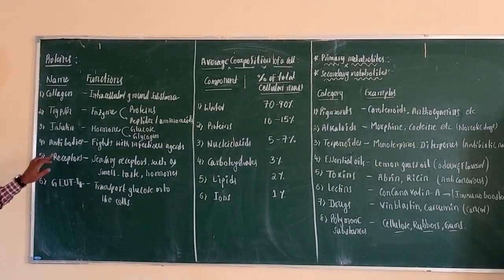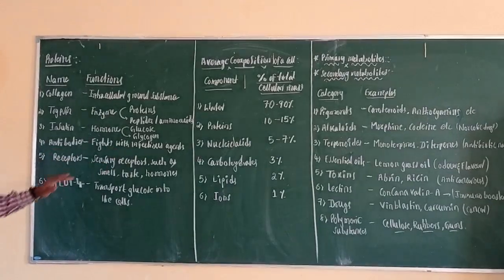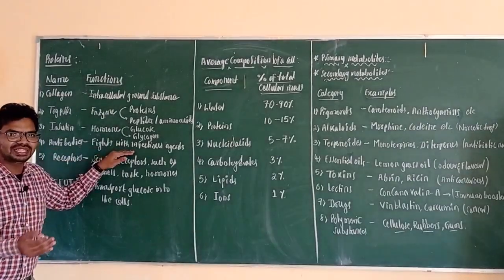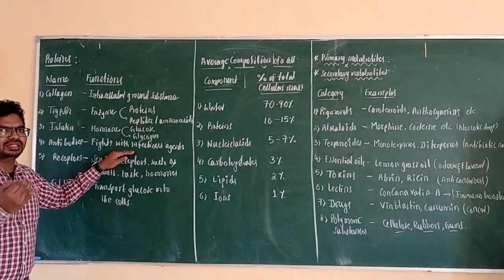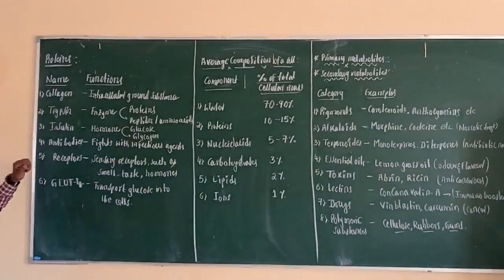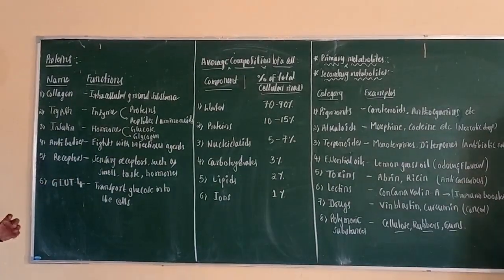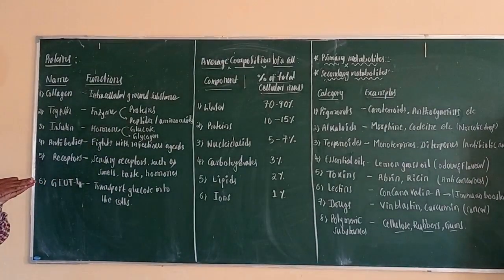And another category of protein is antibodies, protein molecules that can fight against infectious agents. That means they can fight against germs such as bacteria, viruses or fungal agents, and protect the body from infections. And another category of proteins are receptors, and these proteins are present on the surface of the plasma membrane